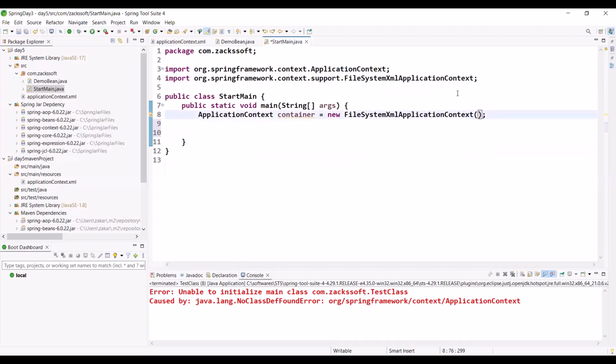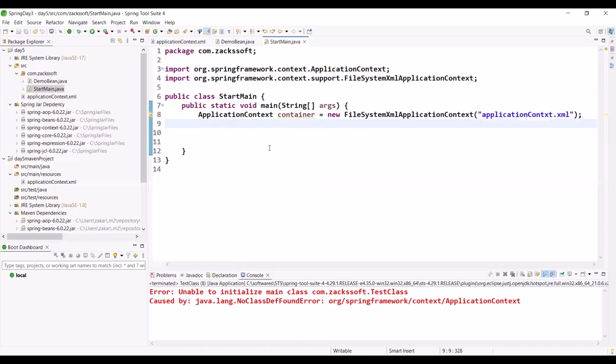At this time only, if you want, we can pass the XML file name, like spring application context dot XML. Simply, we already created our container. Now please tell me what I should do. Now we can give orders to the container: I need this one. Simply ask the container, and it will do everything for you.